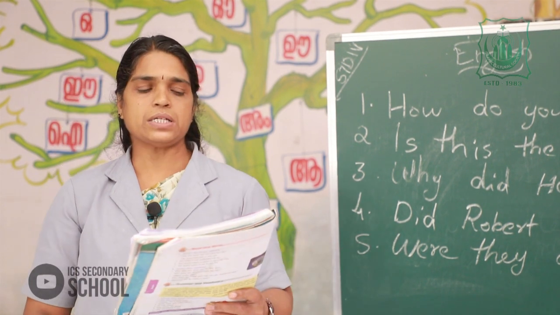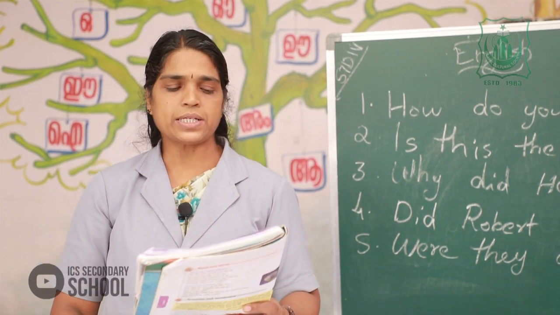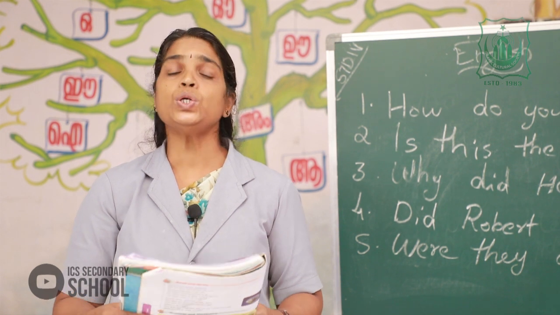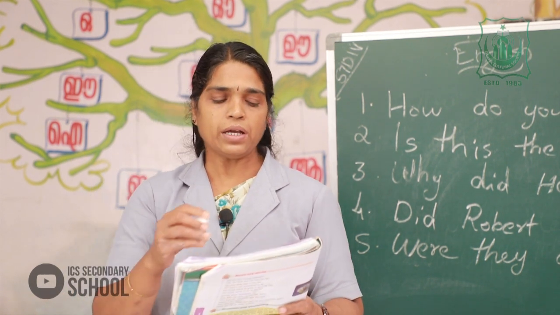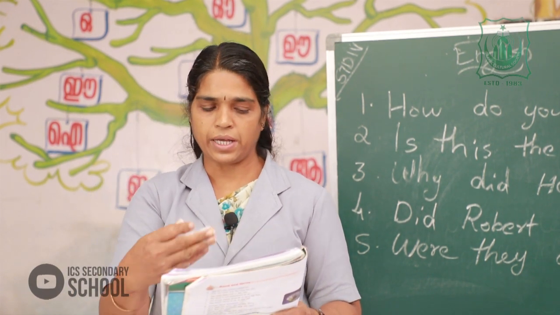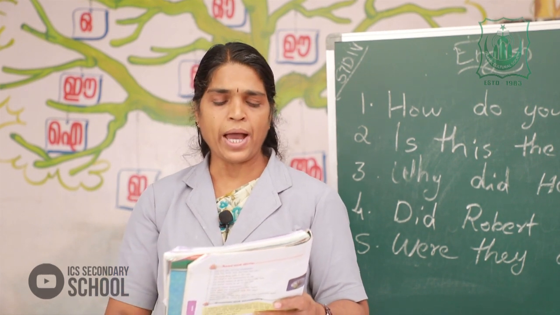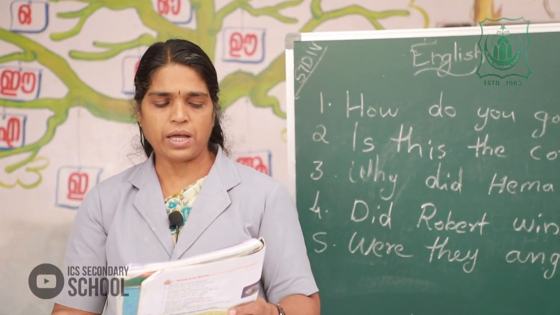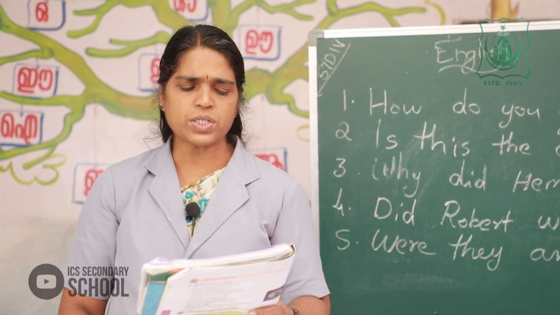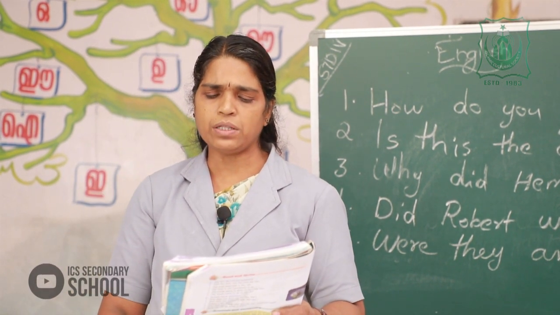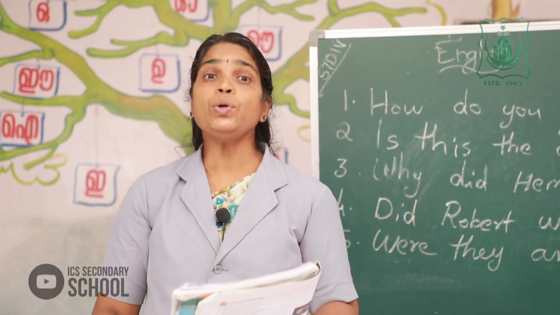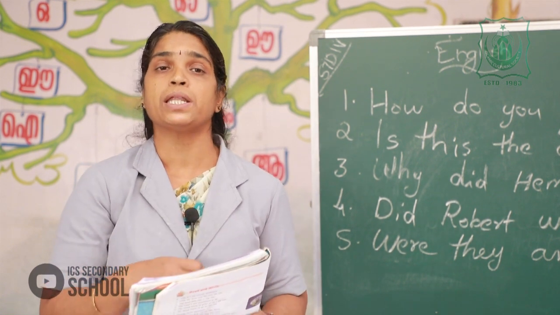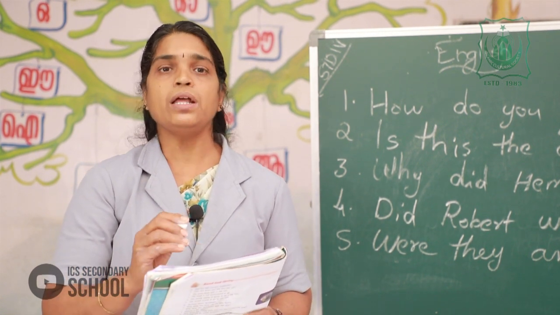Then after that, shall I go to exercise E? You should do it at home. By looking at the sentences, I will say the answers, and you will do it at home. Before that, what words do you think of when you hear the word rain? List them. We have studied the chapter related to rain.